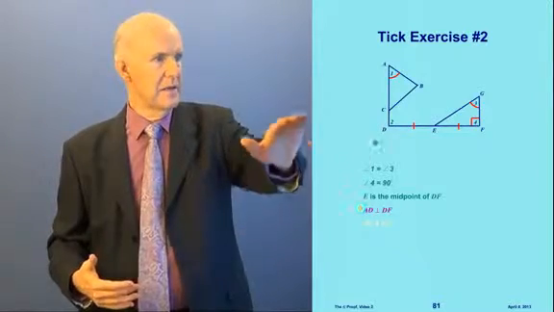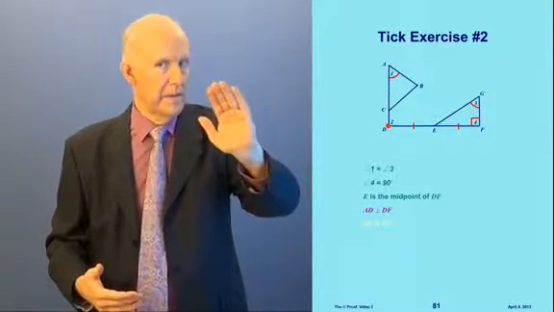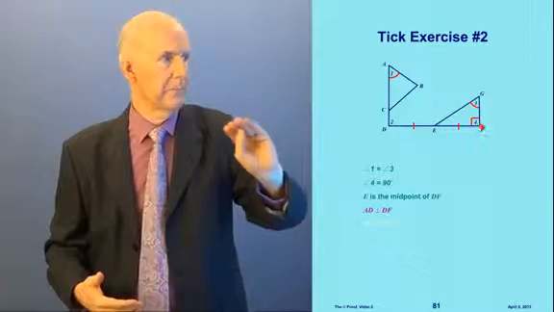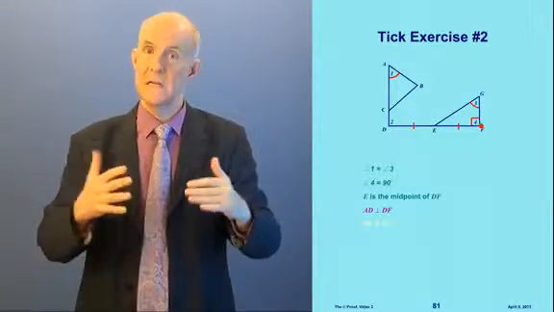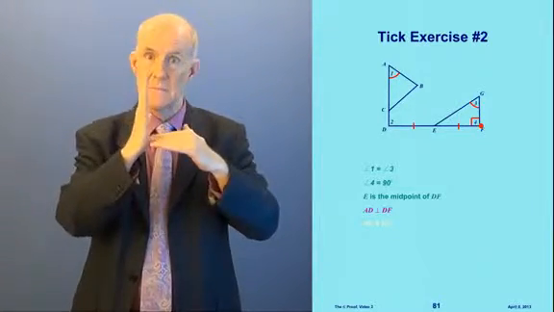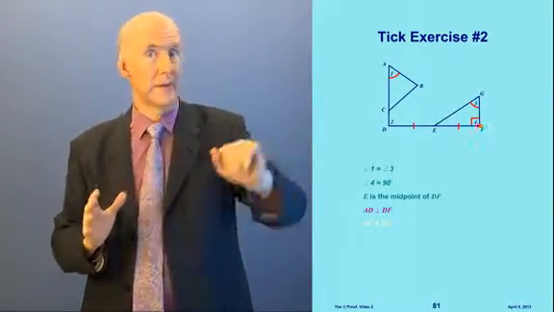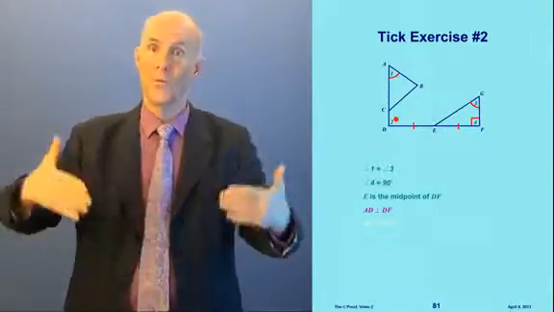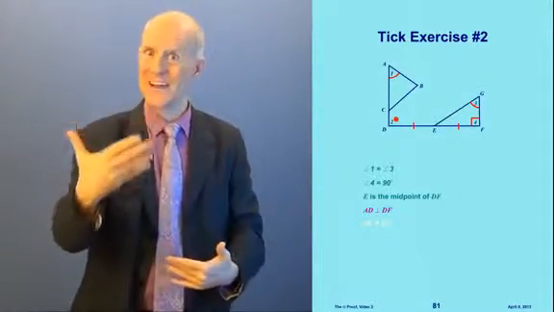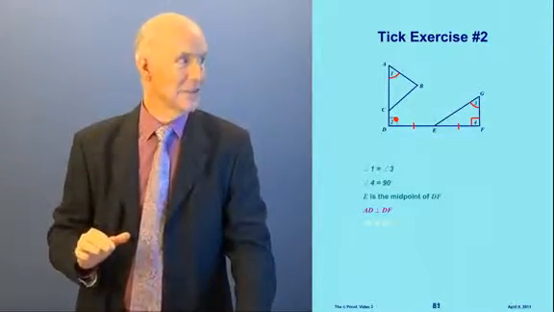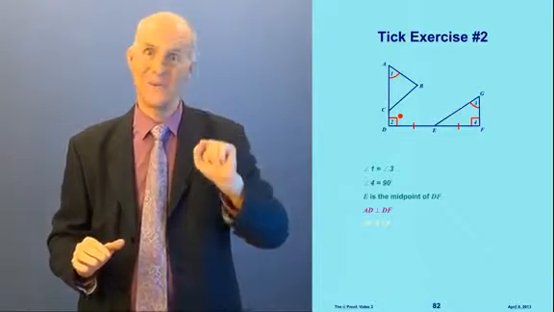Okay? And the next one down here is AD is perpendicular to DF. All right, where's AD? AD is here, and DF is here. And so what does it mean if they're perpendicular? It means they come together at a 90-degree angle, doesn't it? Well, where's the angle where they come together? That's right here at angle 2, isn't it? Well, what do we put on the diagram? We put in a square angle tick to show it's 90 degrees, like that, okay?